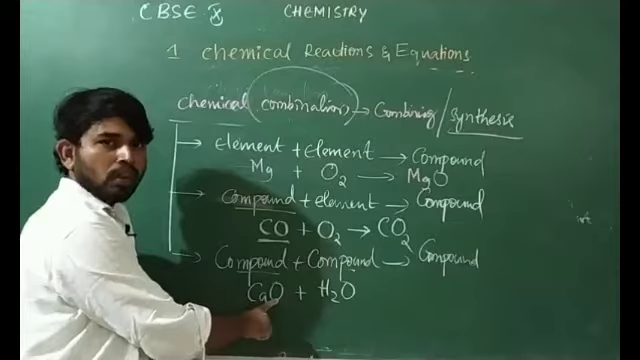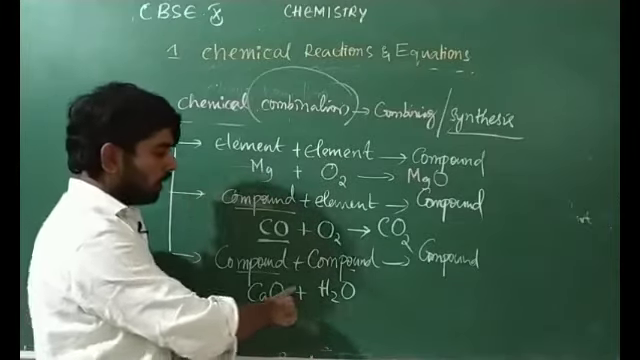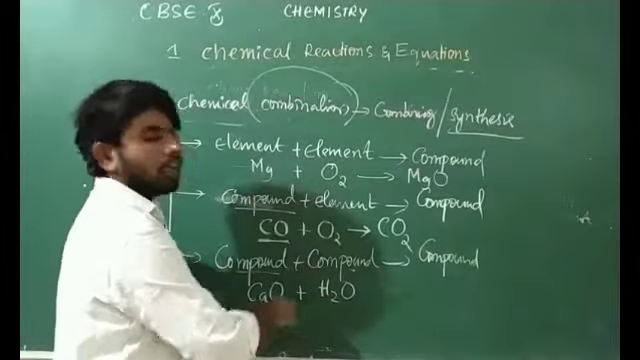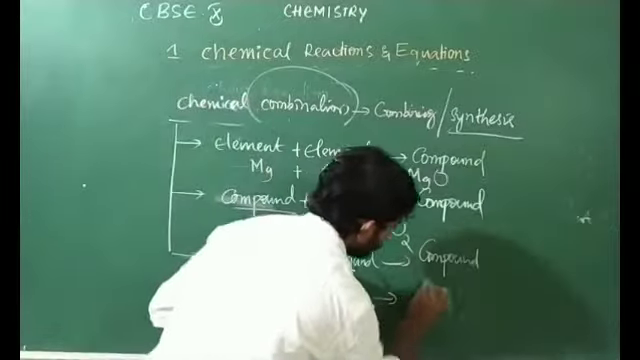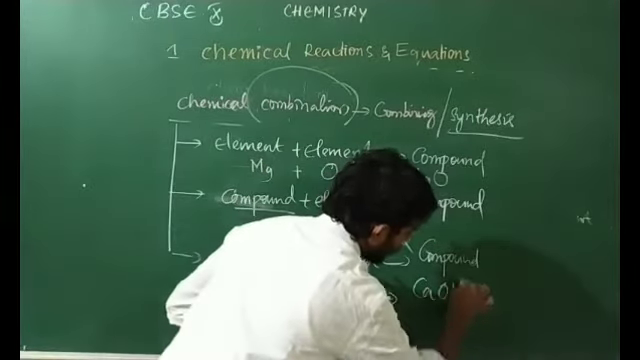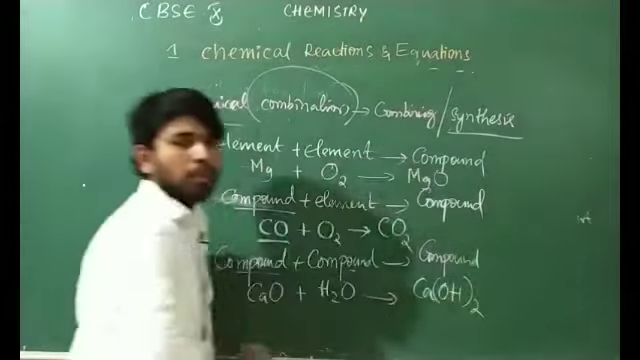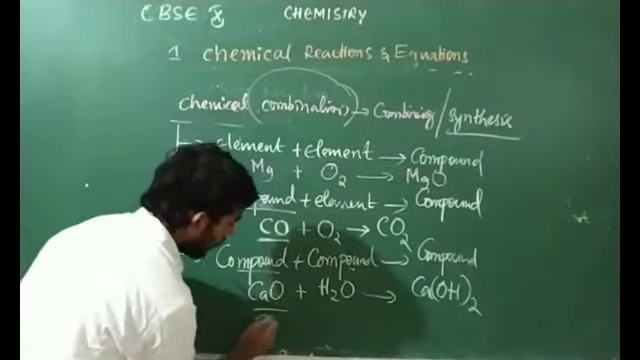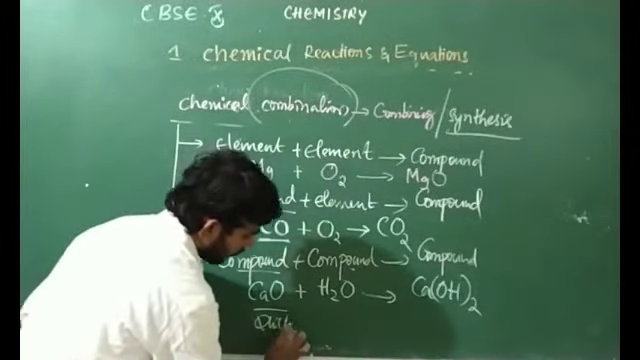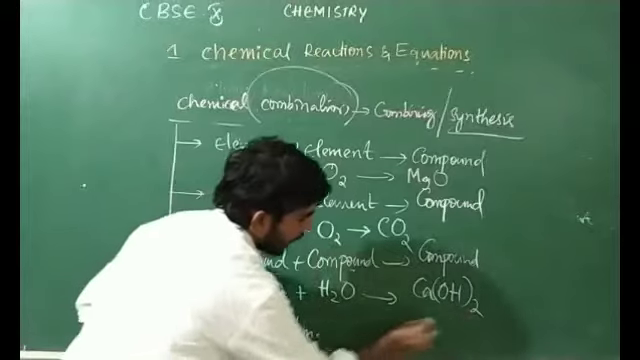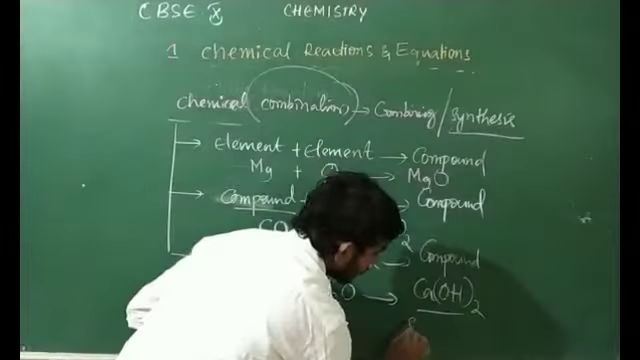Third category, compound and compound. Calcium oxide, which is called quicklime, is also a compound. We add water, which is also a compound, and it gives rise to Ca(OH)2. This calcium oxide is called quicklime and this calcium hydroxide is called slaked lime.